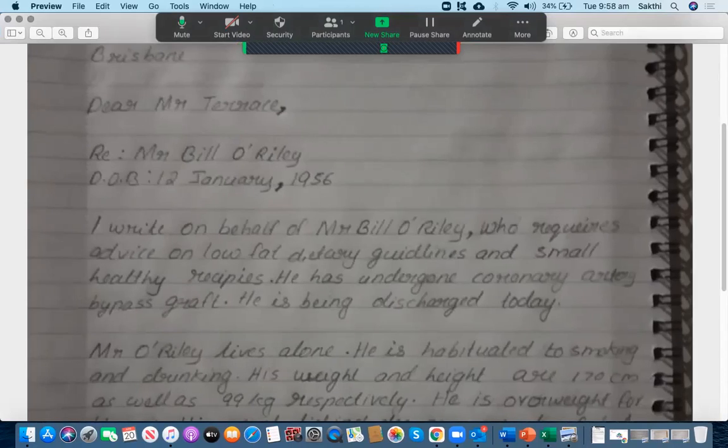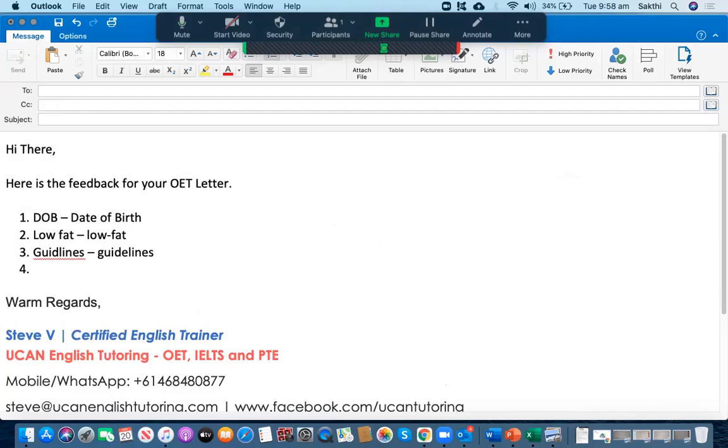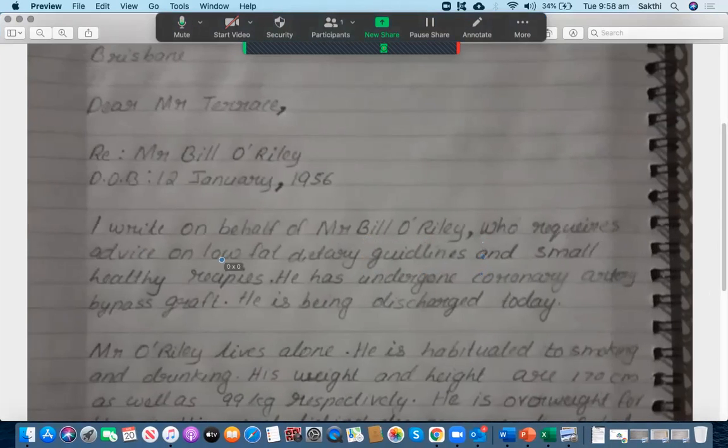Low-fat dietary guidelines. Again, in guidelines, there is a spelling mistake. All right, let's go through that. So she has written GUIDLINES. This is wrong. It must have E after D. Okay, so it must be GUIDELINES. That's the correct spelling. All right, let's go to the next one.